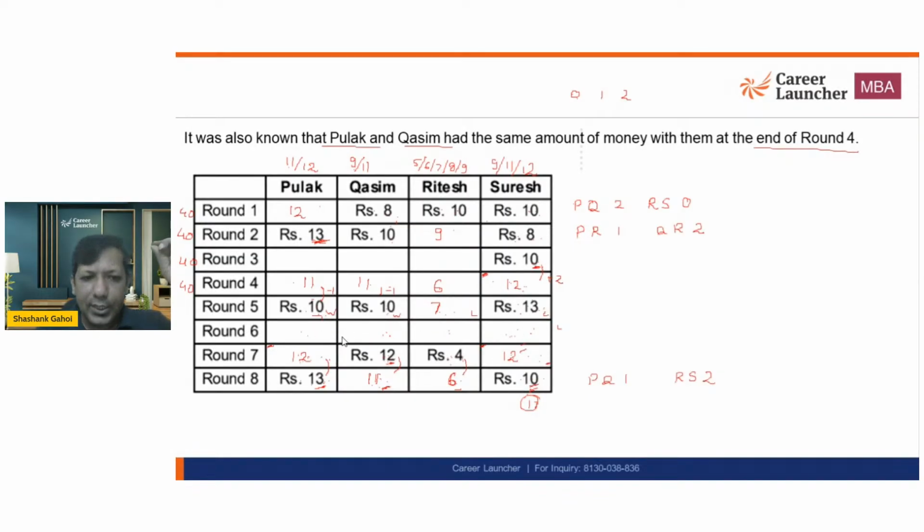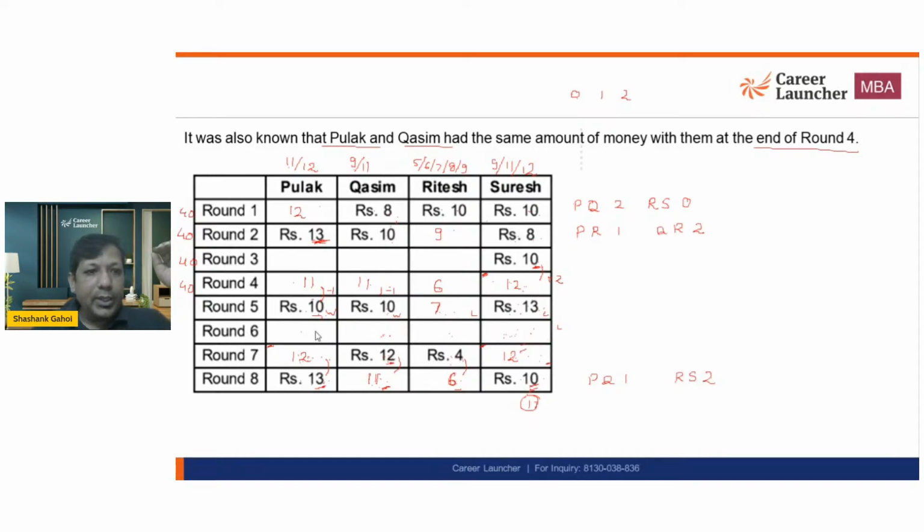Now I'm going to go for another possibility. Let's say I'm getting 11 over here. So this is 11, and this is also 11. So a 2 rupee loss should mean a 2 rupee win, and a 1 rupee win should mean a 1 rupee loss. Now there is no change from 12 to 12. This is going to be 11 to 12, 1 rupee win, 2 rupee loss, 1 rupee win. Again, this doesn't satisfy. So basically the assumption that we have taken previously is right.